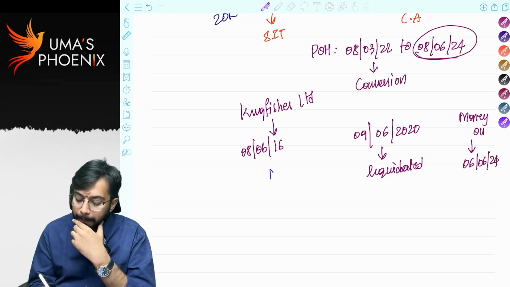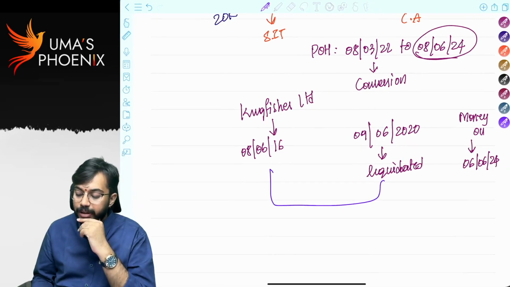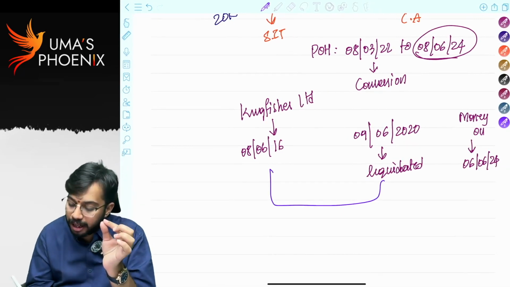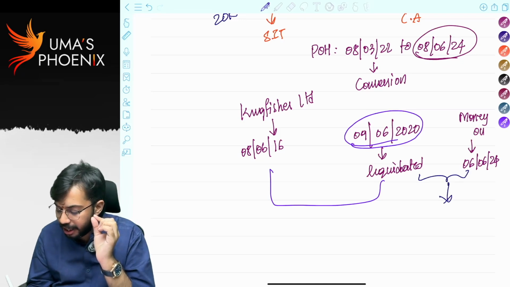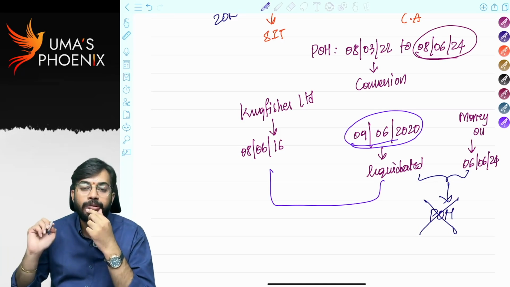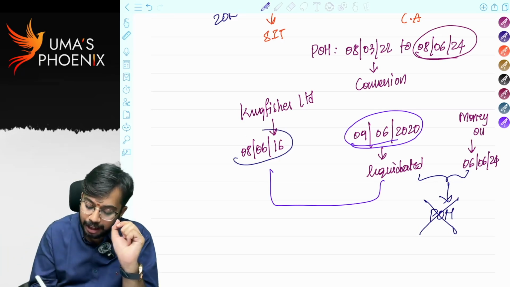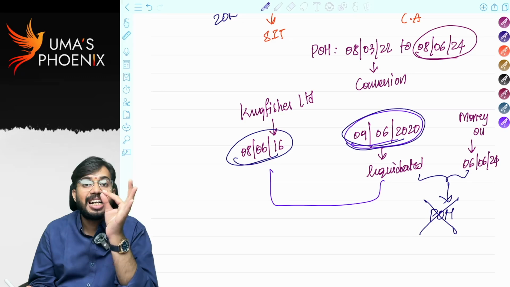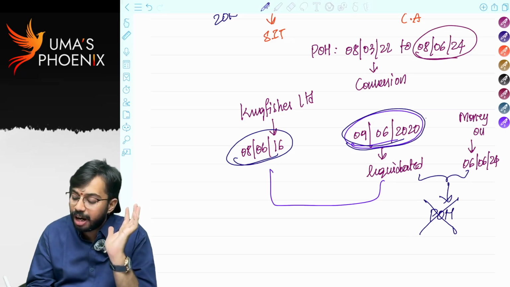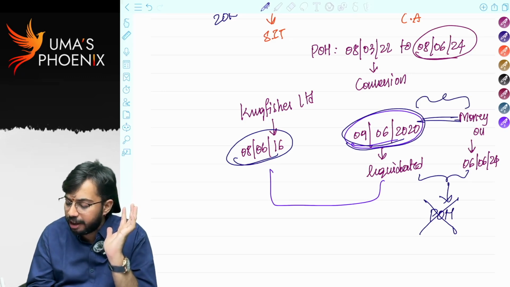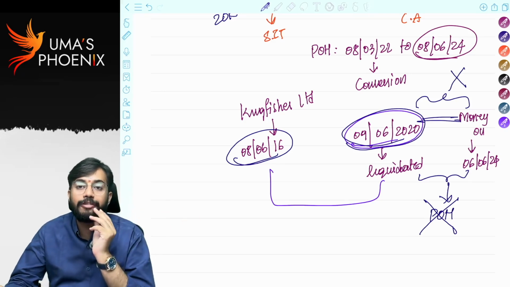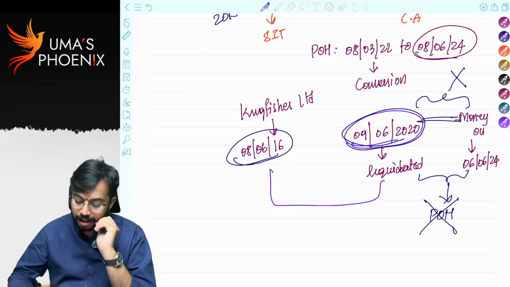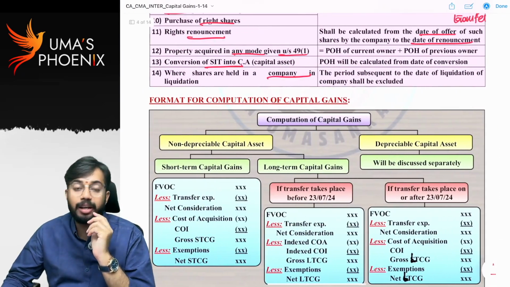In this case, the period of holding will be calculated from the date of purchase up to the date of liquidation. Whatever the period after the date of liquidation is there should not be considered in the calculation of the period of holding. Is it clear? Hope the period of holding concept is very clear for you.